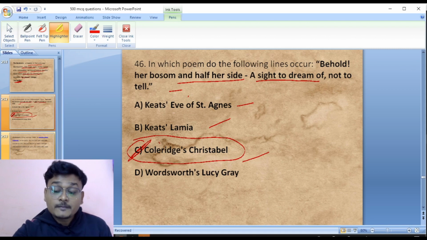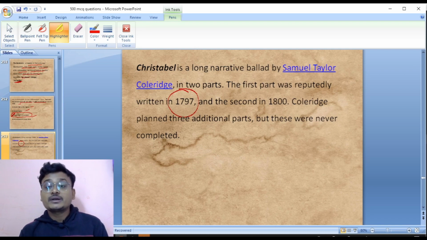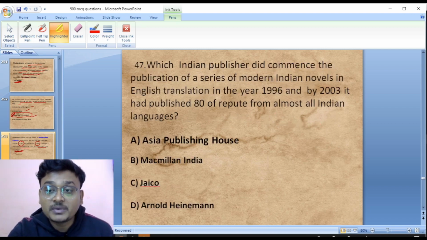Christabel is a long narrative ballad by Samuel Taylor Coleridge. The first part was reputedly written in 1797, whereas the second part was written in 1800. Coleridge wanted to complete it and planned 3 additional parts, but these were never completed. So Christabel, written by Samuel Taylor Coleridge, has 2 parts.